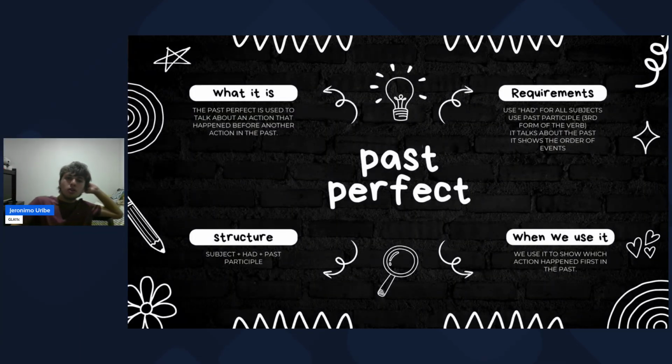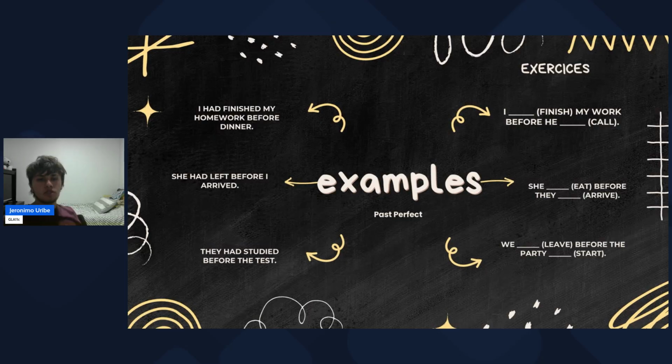So let's start with past perfect, the last of this video. We use the past perfect when we are talking about an action that happened before another action in the past. The structure is subject plus had plus past participle. And here we have some examples. I had finished my homework before dinner. She had left before I arrived. They had studied before the test.